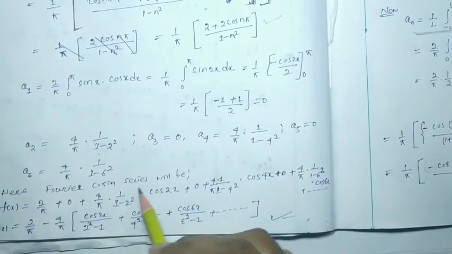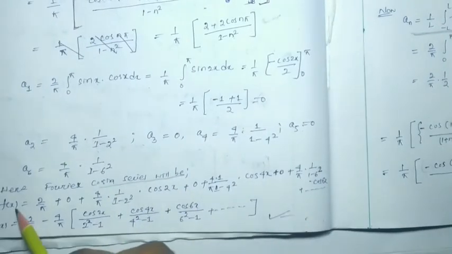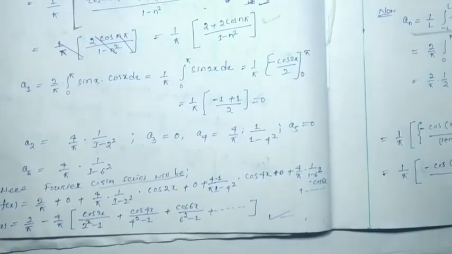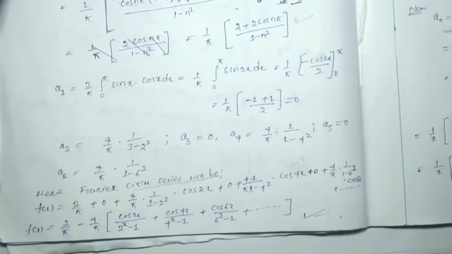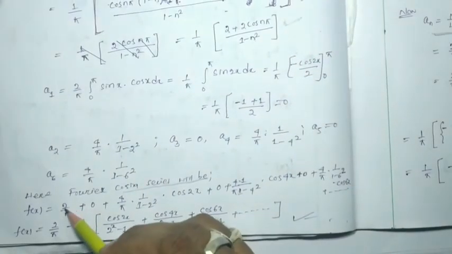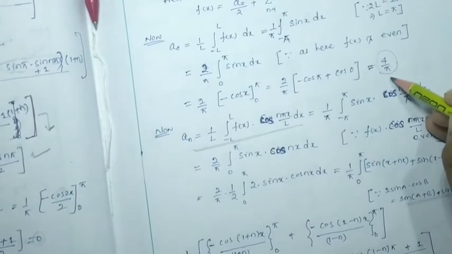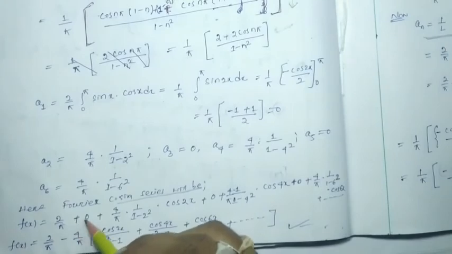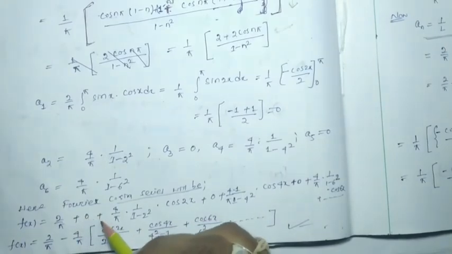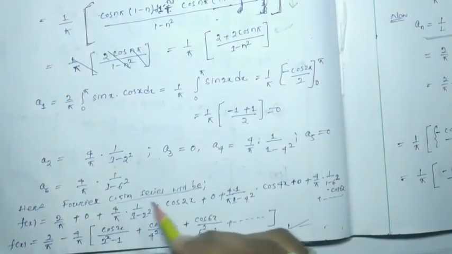So here the Fourier cosine series will be, you just put the values of the a's in the series, that will be a0 by 2. Already a0 is 4 by pi, so a0 by 2 will be 2 by pi. A1 is 0, plus a2 is nothing but this one, cos 2x.